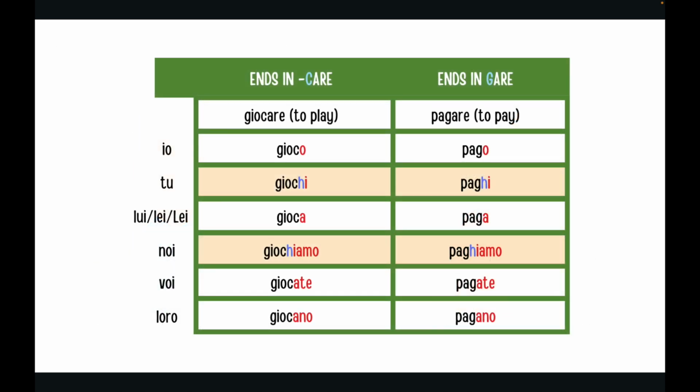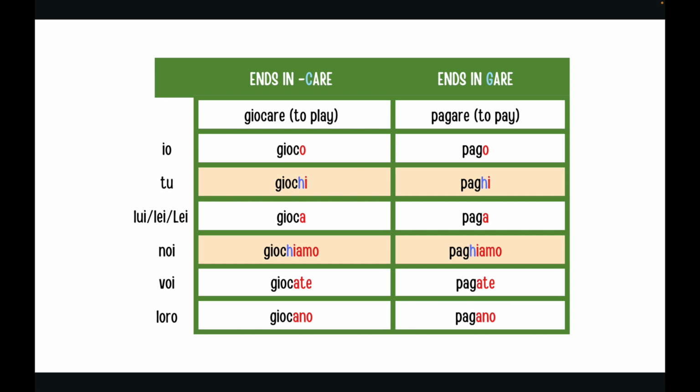Something that we have to notice together is, talking about the first conjugation, -are, when in the infinitive the ending is -care or -gare, so there is a C or a G before -are, there are some differences. Example, giocare, io gioco, the same. Pagare, io pago, the same.